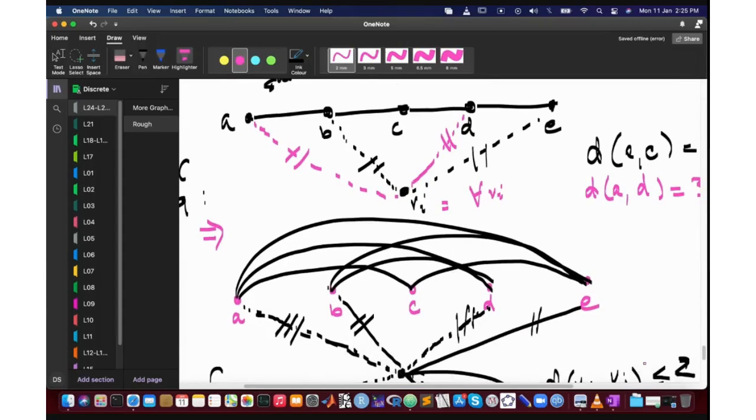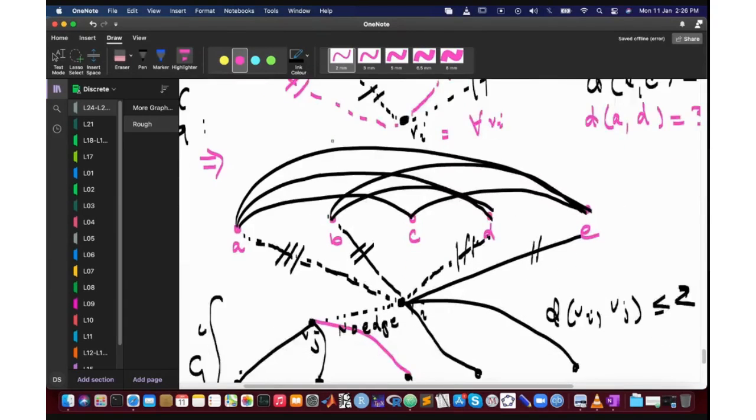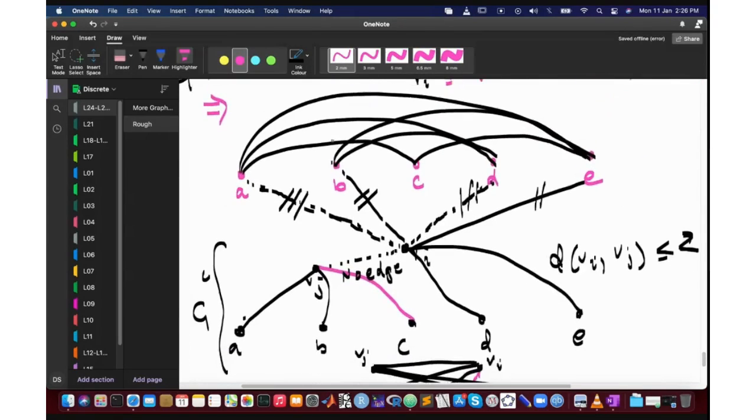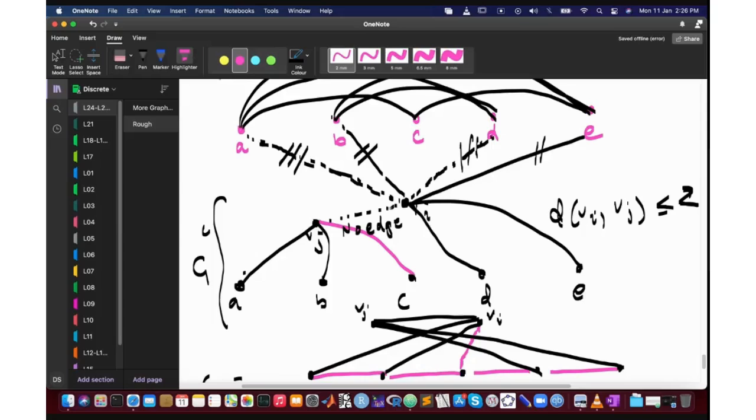So we start with an arbitrary path of length 4, A, B, C, D, E. And we argue that every vertex must be connected to at most one of B and E, and at most one of B and D and A. Now in the complement graph, you pick two arbitrary vertices, Vi and Vj.